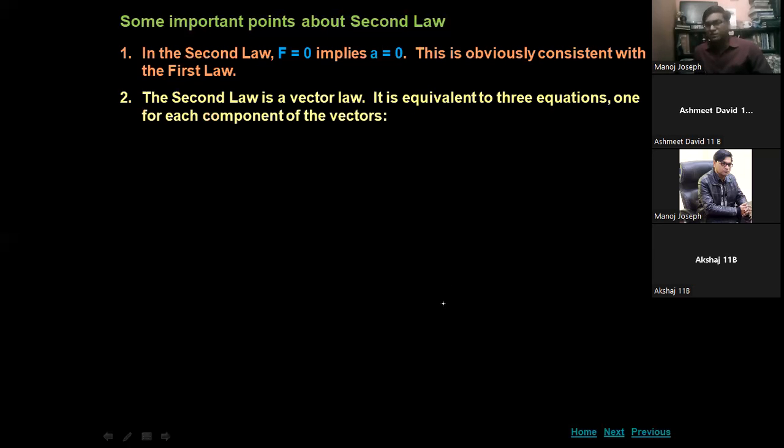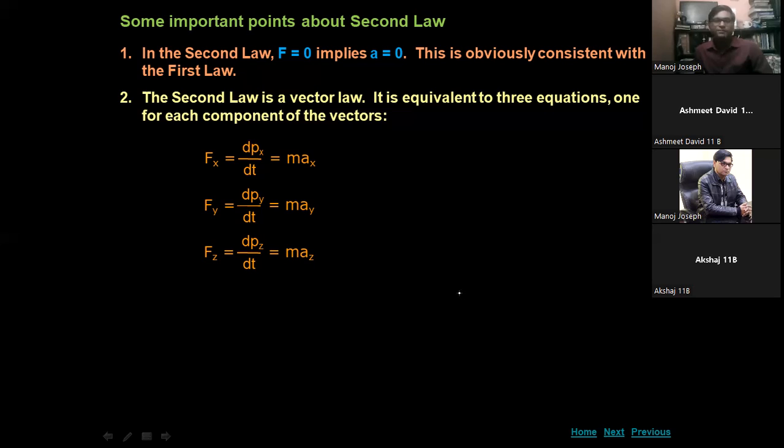The second law is a vector law. It is equivalent to 3 equations, one for each component of the vector. First, along the x-axis, the force acting along the x-axis will be equal to the rate of change of momentum in the direction of the x-axis, which is mass into acceleration in the direction of the x-axis, and similarly for the y-axis and z-axis. If the object is moving in space, then we can apply all 3, or if it is moving in a plane, as in the previous chapter on motion in a plane, then x and y can be applied.